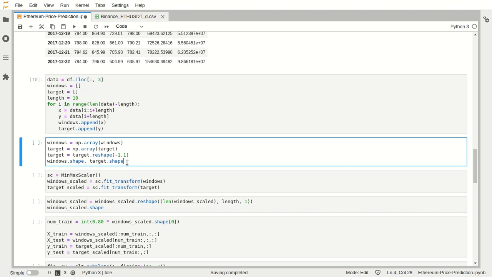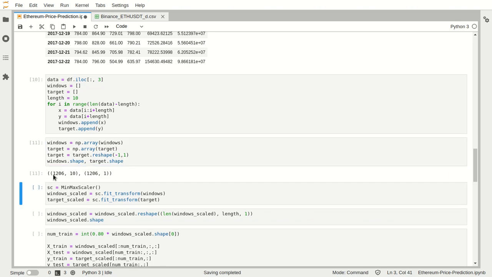Now we can print our window shape and target shape. You can see the window shape is 1206 by 10. That means we have 1206 values, and every value has a window of 10, and for each value we have the price for the next day.